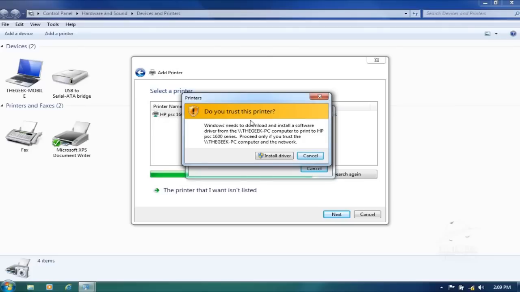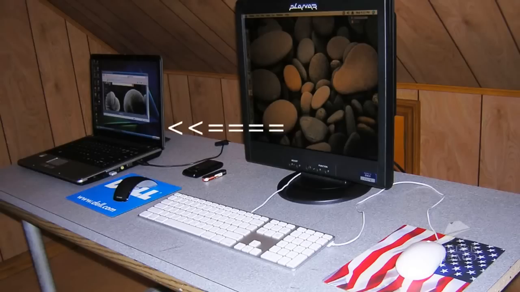But the problem is here. This little screen told me I have a problem with access and a security system that should be fixed in my computer.